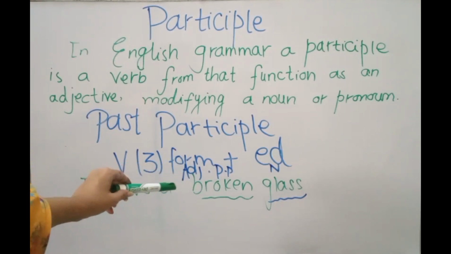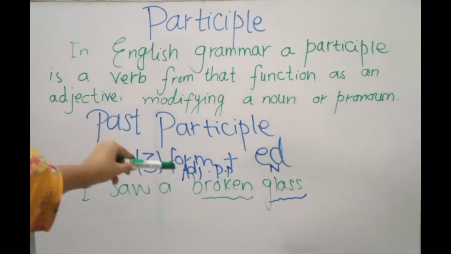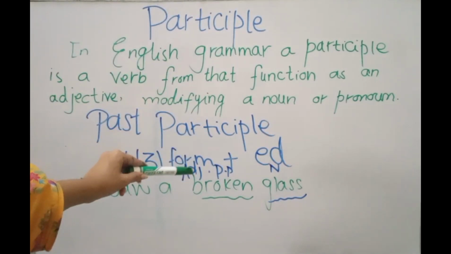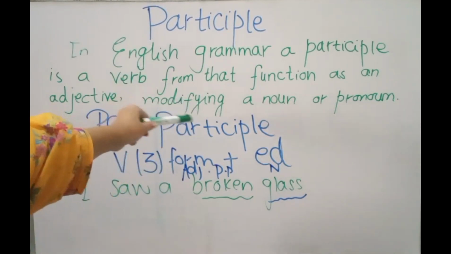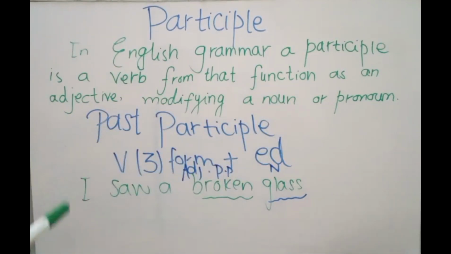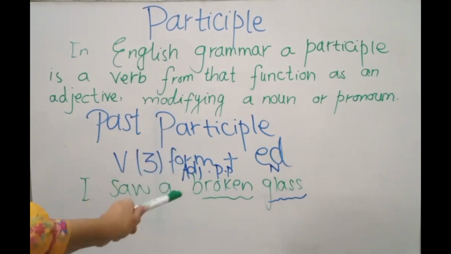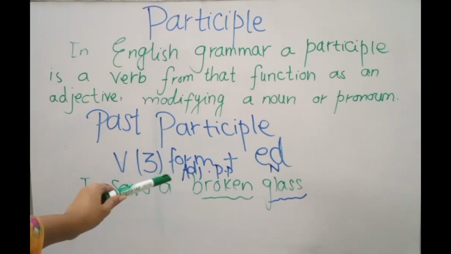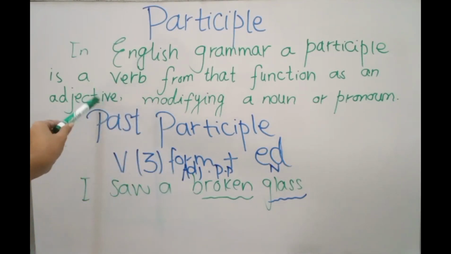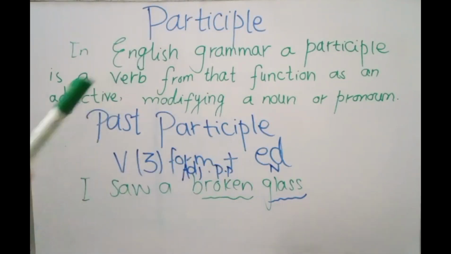Here broken functions as an adjective. Broken is a past participle modifying a noun, which is glass. I hope you understand what the past participle is.